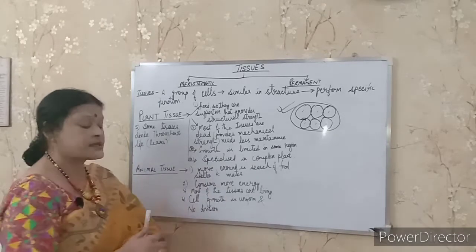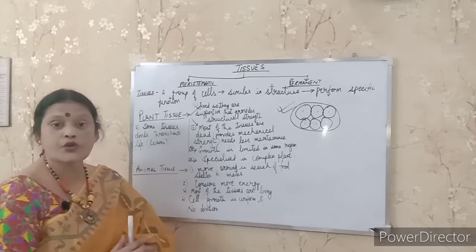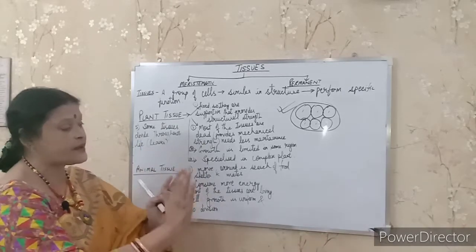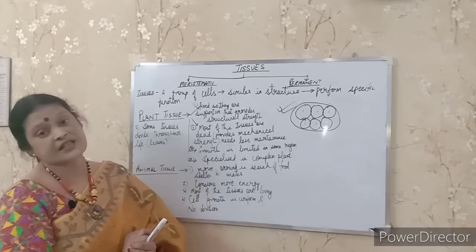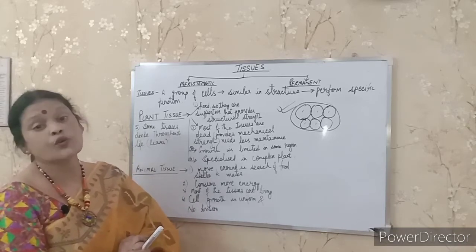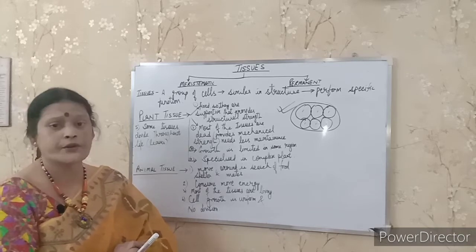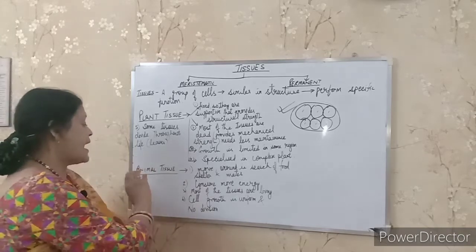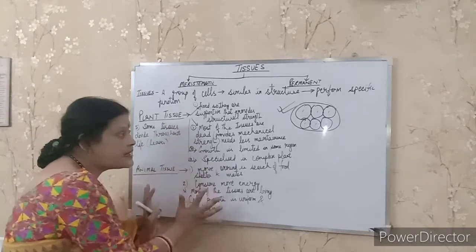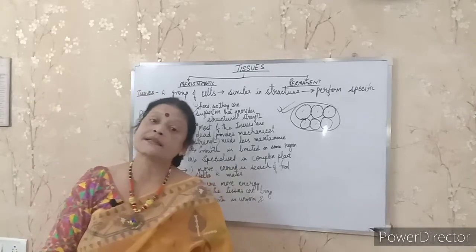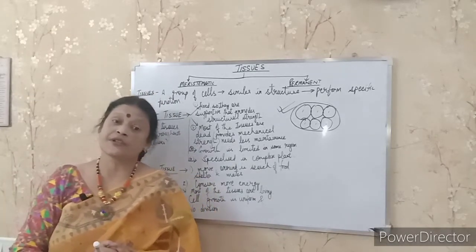Next is, there is no division. Cell growth is uniform. Once it has been growing, it is uniform, and division is not much there in the animal tissue. They don't divide. Clear? So this is the clear difference between plant tissue and animal tissue.